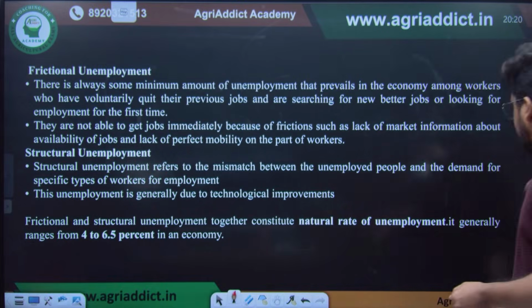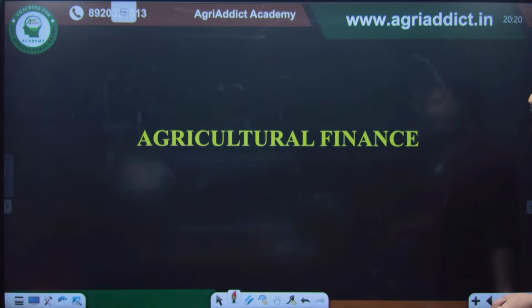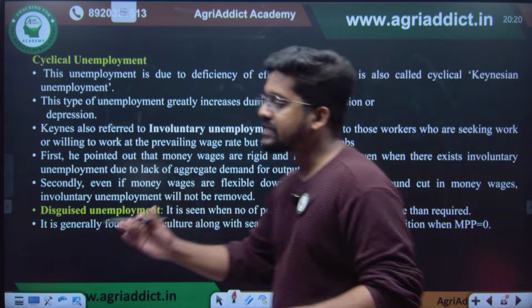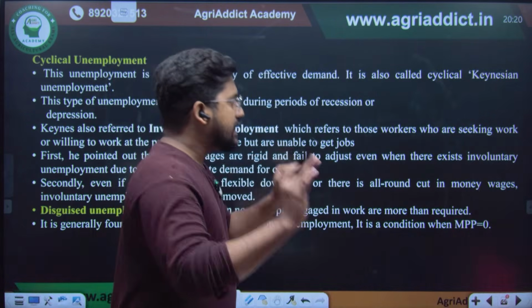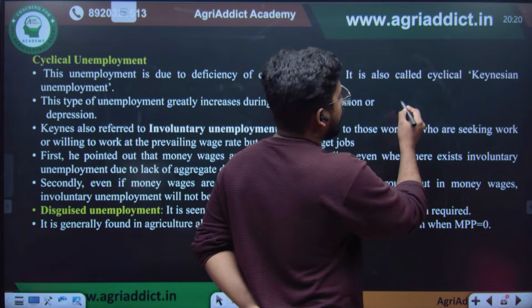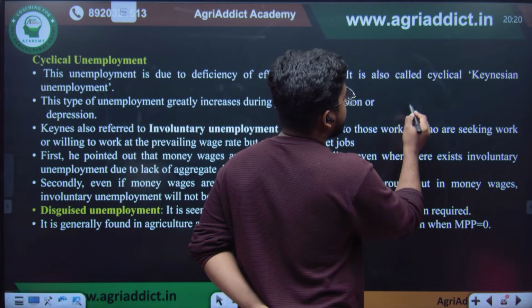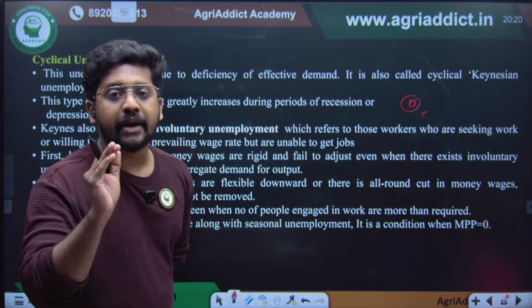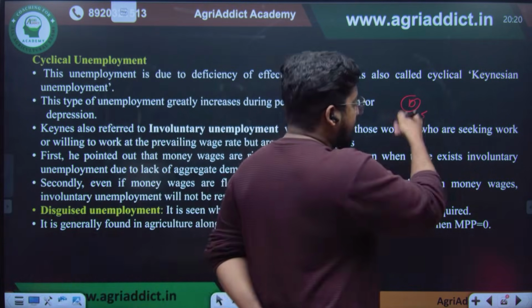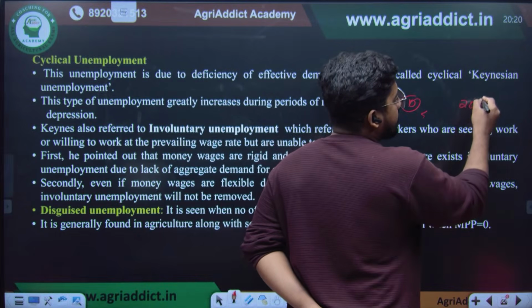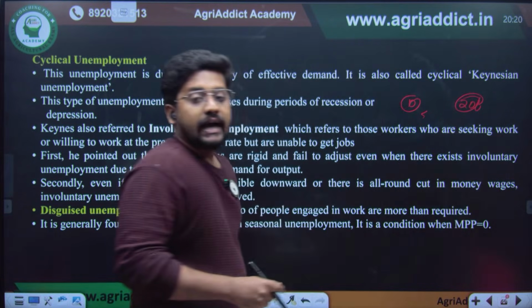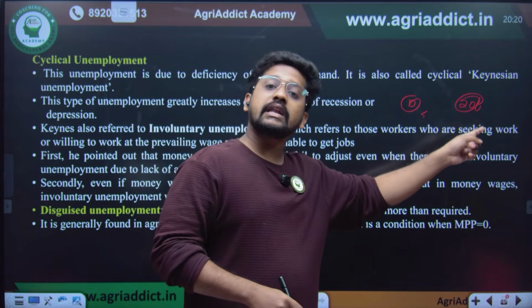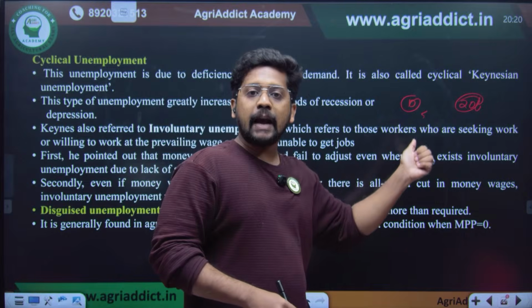Okay, we have seen all these things: frictional, cyclical. There is also disguised unemployment. What is disguised unemployment? Very simply, if an activity can be optimally done by 10 members, and in that area we have 20 members, what will be happening?